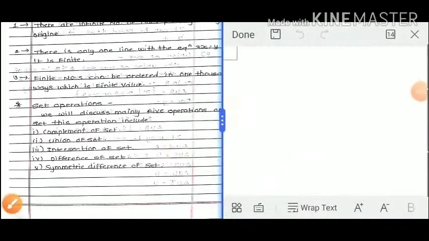Hello friends, in this video we are going to study set operations. Here we first need to identify how many operations we can perform on a set. There are mainly 5 operations we can perform on a set.